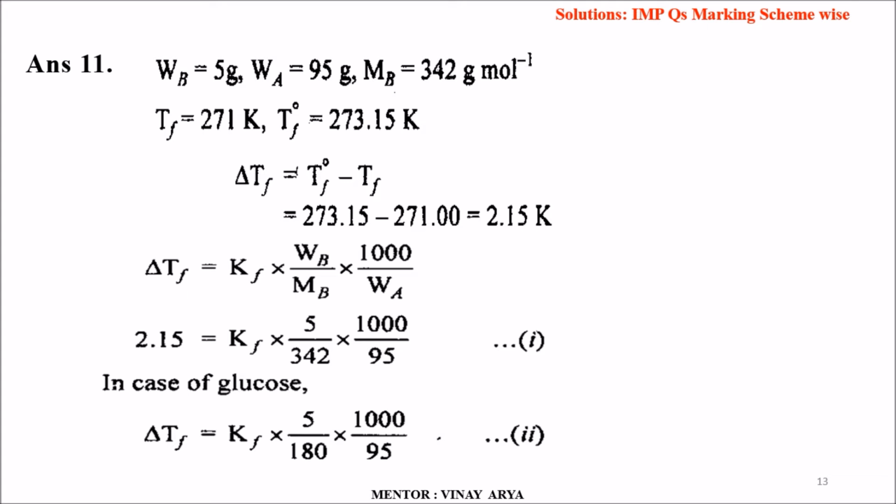So when we calculate delta TF, that is T0F minus TF, it becomes 273.15 minus 271, so that is 2.15 Kelvin. Delta TF is equal to Kf into WB upon MB into 1000 upon WA. Substituting all the values, 2.15 is equal to Kf into 5 upon 342 into 1000 upon 95. While in the case of glucose, delta TF is equal to Kf into 5 upon 180 into 1000 upon 95. These are the two relations.